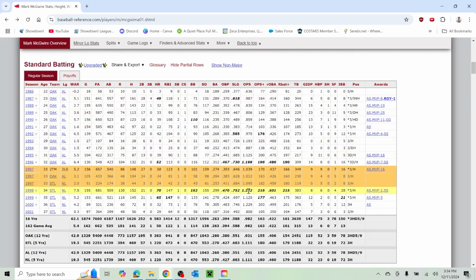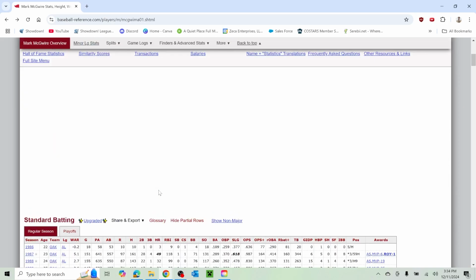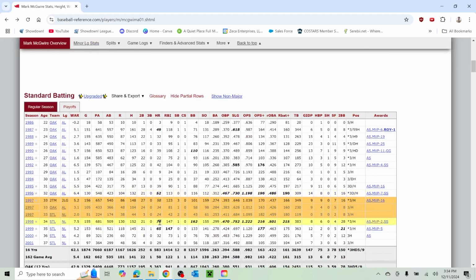I don't know how the heck. Wow. So Sammy Sosa won the MVP in 98. And yes, the two of them were jarring back and forth. This was the home run race. But I think Mark McGwire has him there. Don't you think? This 96 season was also pretty good.